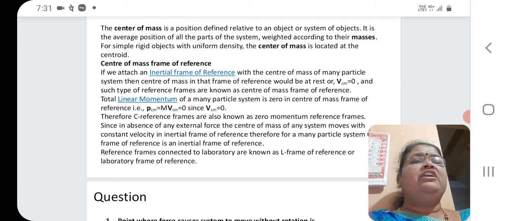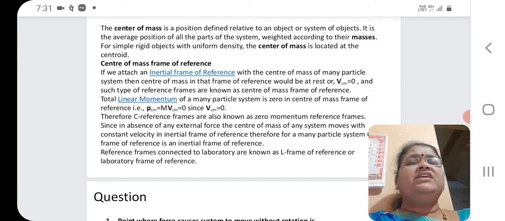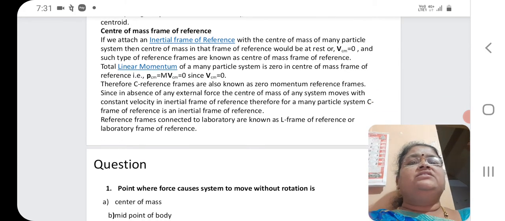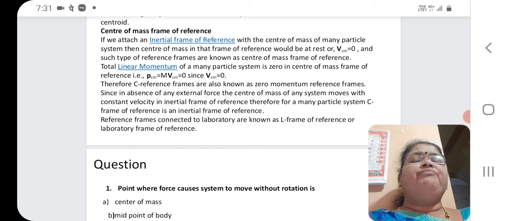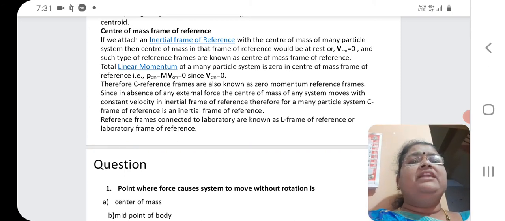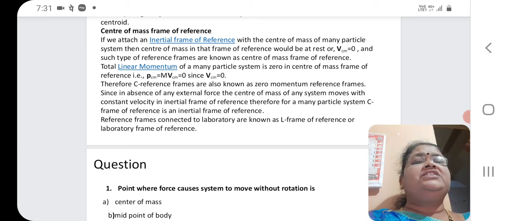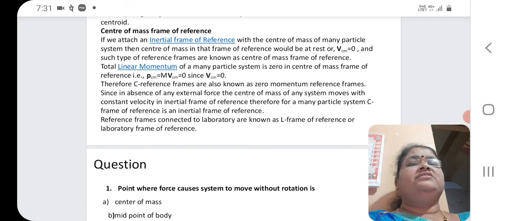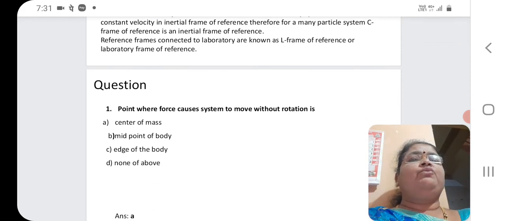Therefore, this reference frame is also known as the zero momentum reference frame. And since in the absence of any external force, the center of mass of any system moves with constant velocity in an inertial frame of reference, for a many-particle system this C frame of reference, or center of mass frame of reference, is an inertial frame of reference. Similarly, the reference frame connected to the laboratory is known as the laboratory frame of reference.